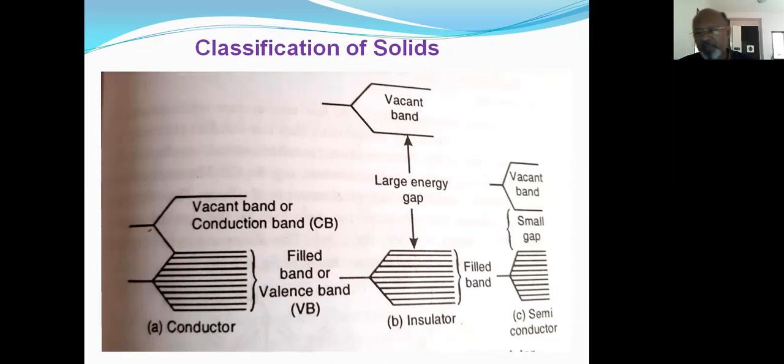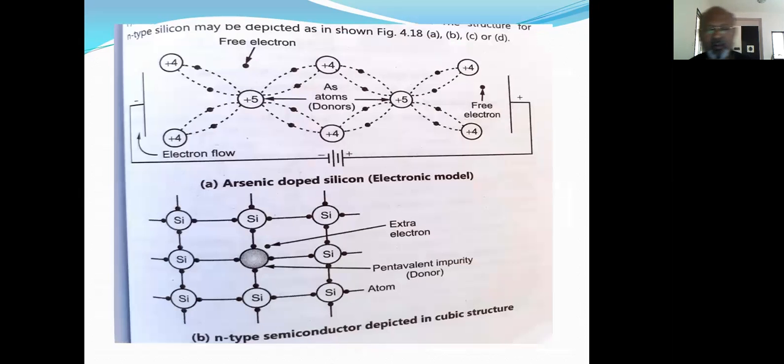At low temperature, the thermal energy of electrons is insufficient to overcome the energy gap between the valence band and the conduction band, and hence on increasing the temperature, the electrons can move easily from the valence band to the conduction band. After this, we shall move to the extrinsic type of semiconductors. As we know, there are two different kinds of semiconductors, namely extrinsic and intrinsic semiconductors. What are these extrinsic type of semiconductors?